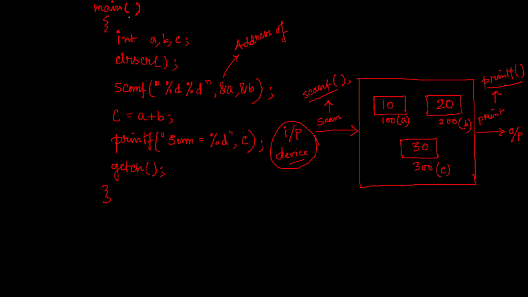Main is a function, clrscr is a function, scanf is a function, printf is a function, getch is also another function. And other lines, for example this one, this one, nothing more is present. These are what we call statements.